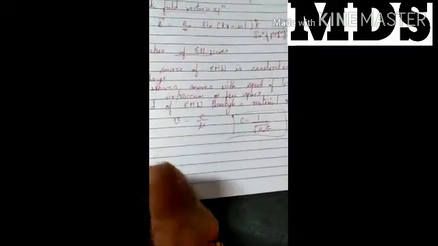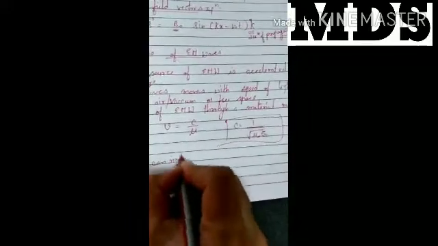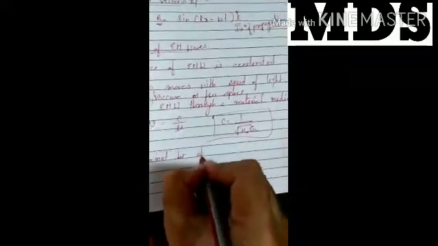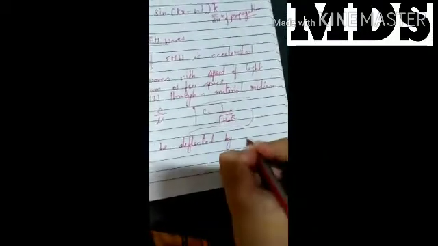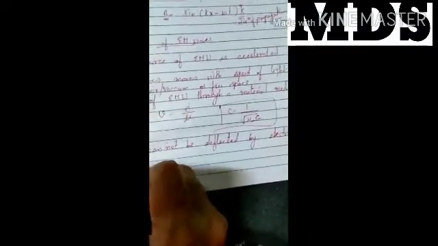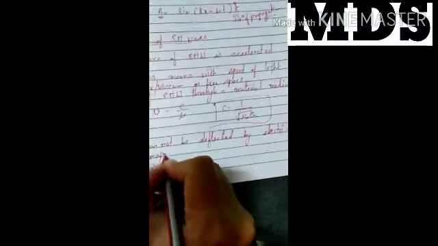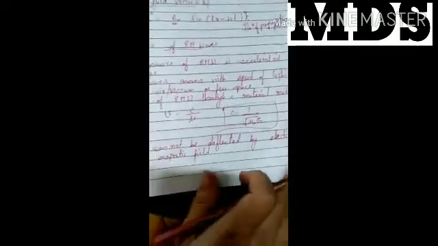That is the relation for c, the speed of light. Next, electromagnetic waves cannot be deflected by electric or magnetic fields.